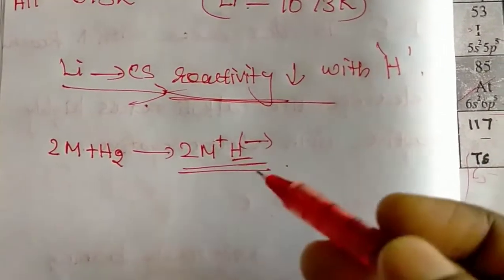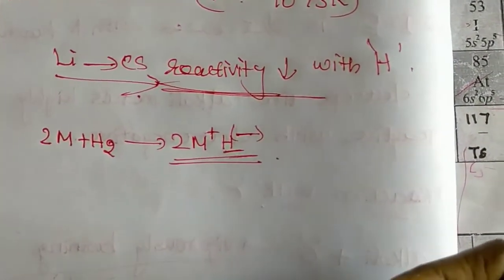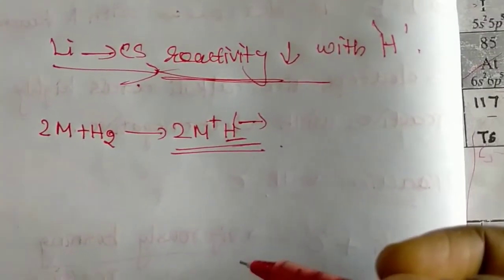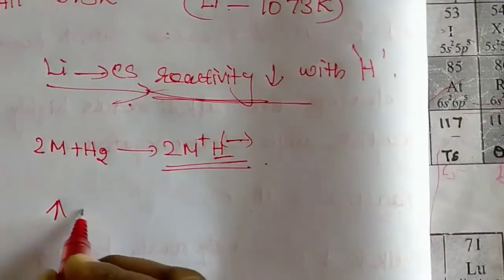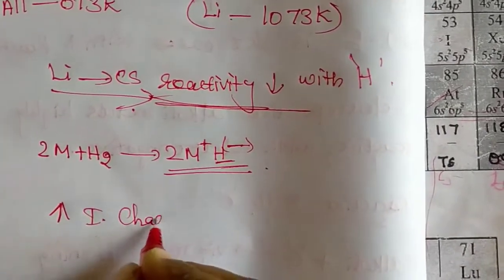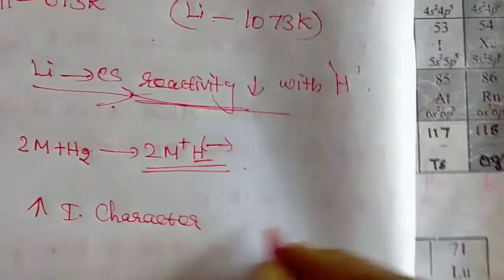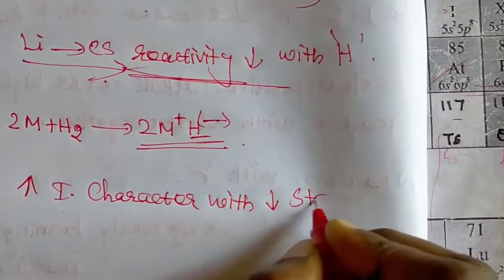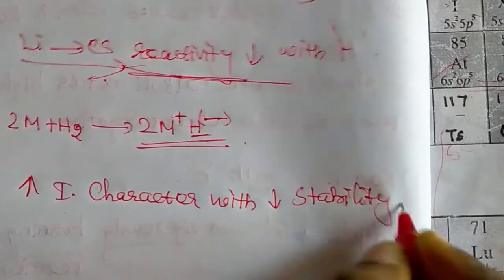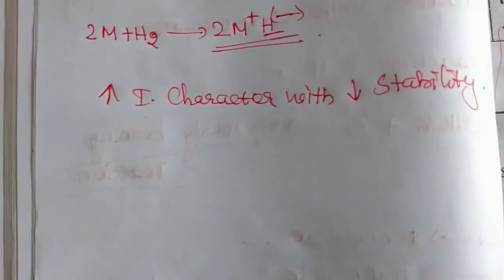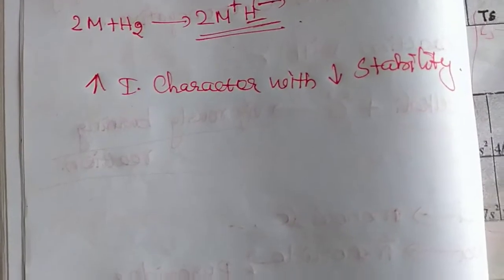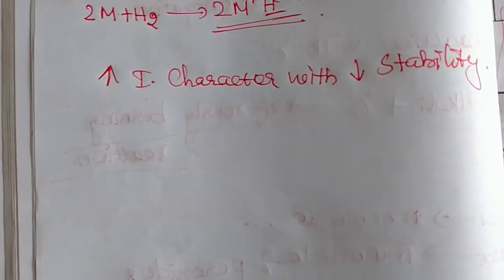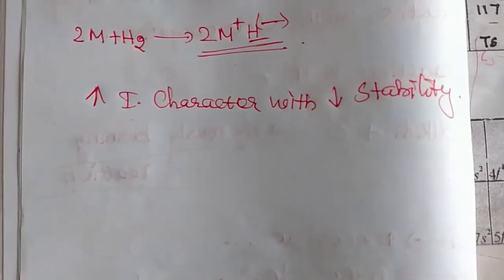When they increase their ionic character from lithium to cesium, they also decrease in stability. So increasing ionic character comes with decreasing stability. These hydrides behave as strong reducing agents, and their reducing nature increases down the group.